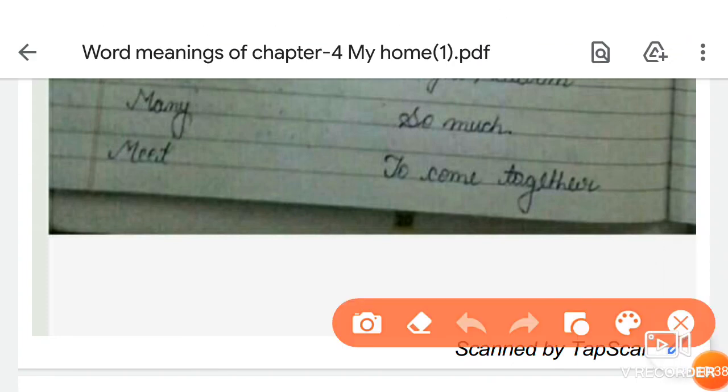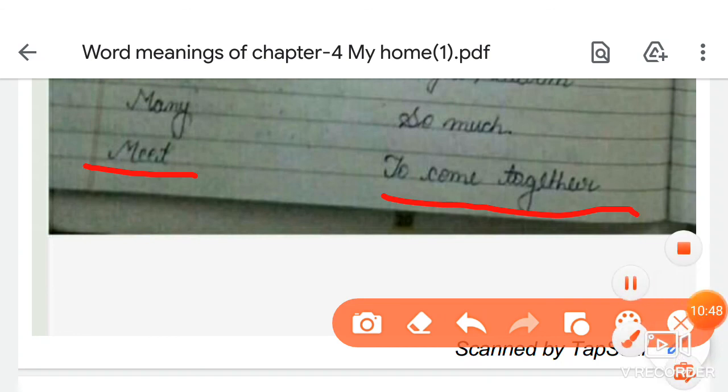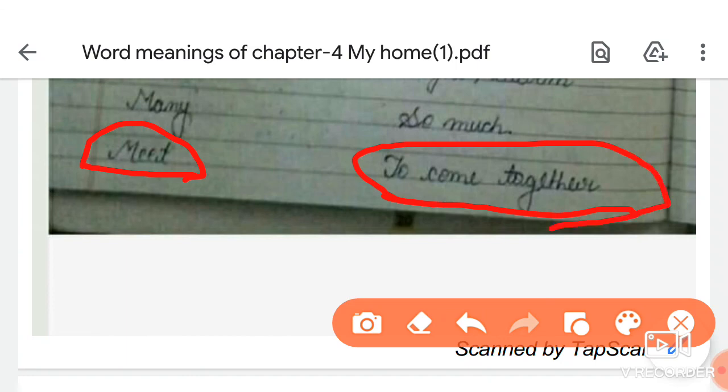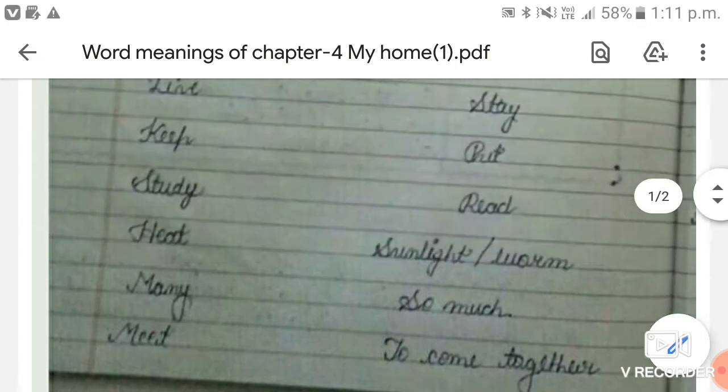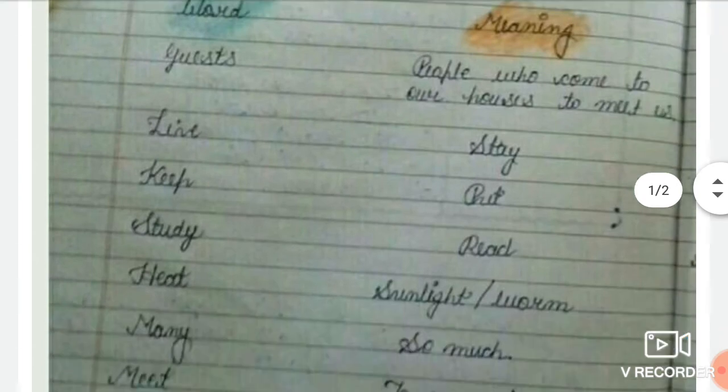Now come to the next word. The next word is meet. Meet means to come together. What is the spelling of meet? The spelling of meet is M-E-E-T, meet, and meet means to come together. So we meet our guests in the drawing room.